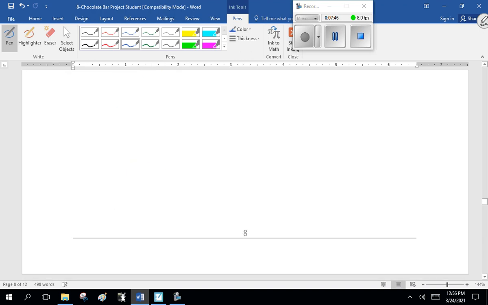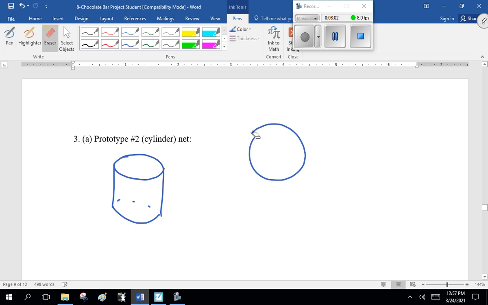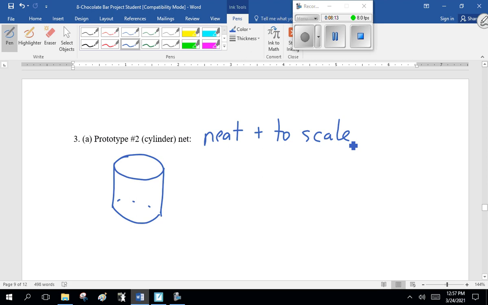Now, the next bit is a little sneaky. Your cylinder. So you're going to make a can. I know you're humoring me. So now you got the top, you got the bottom. Sorry, no, I'm not going to make the net. You've got the top, which is a circle, the bottom, which is a circle, and the side, which is a rectangle. Neat and to scale. That's what I want. All right?